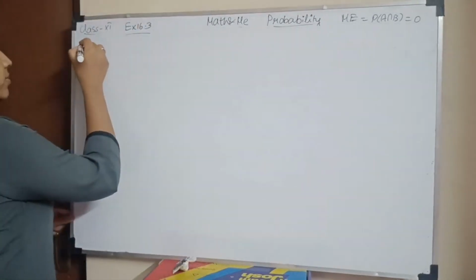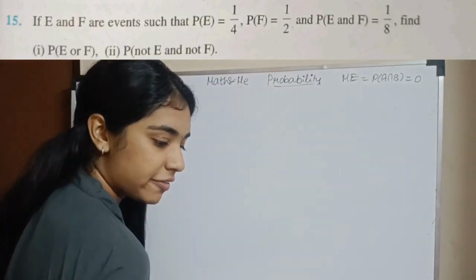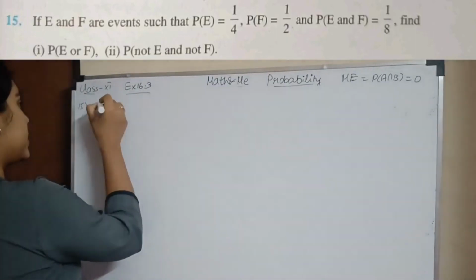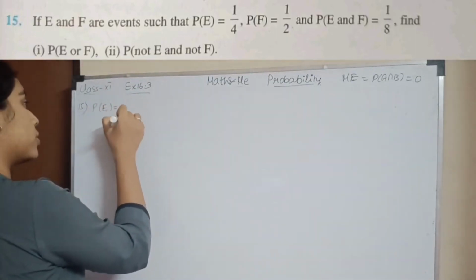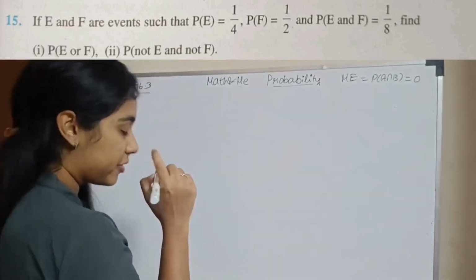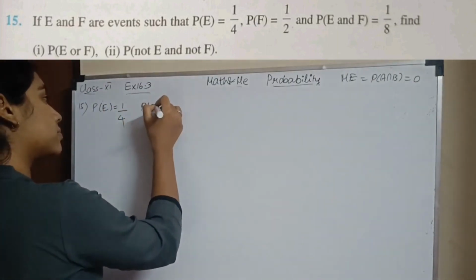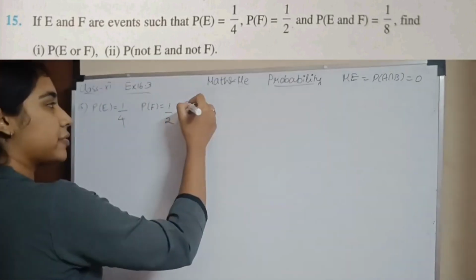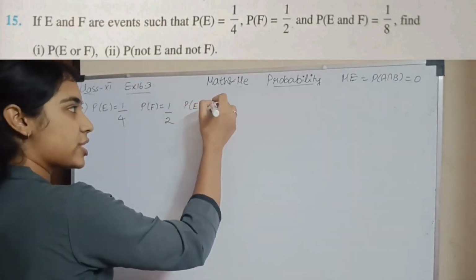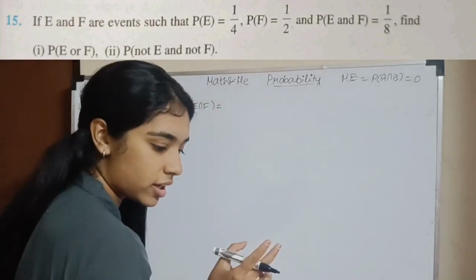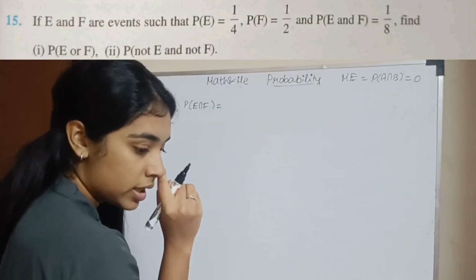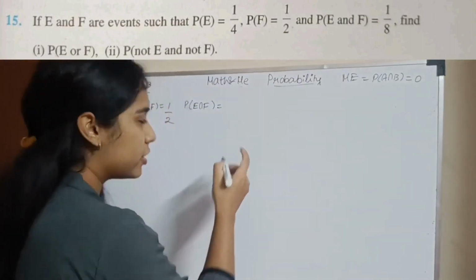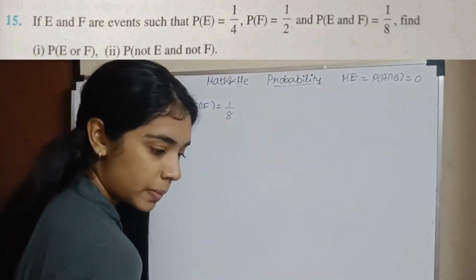Question number 15. If E and F are events such that probability of E equals 1 by 4, probability of F equals half, and probability of E and F, the intersection, is given to be 1 by 8.